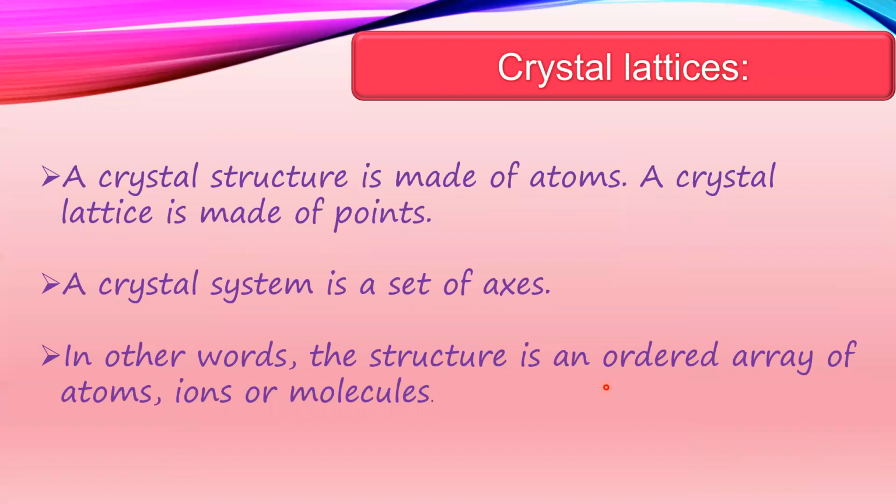Next, a crystal lattice is made up of atoms. A crystal lattice is made of points. A crystal system is a set of axes, that is X, Y, and Z. In other words, a crystal lattice is an ordered array of atoms, ions, or molecules.